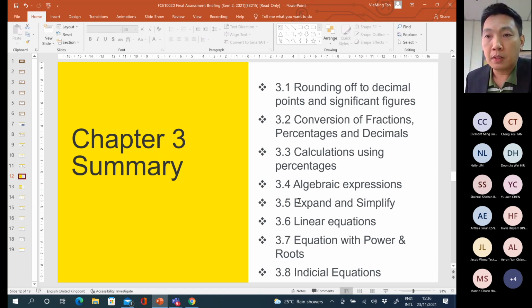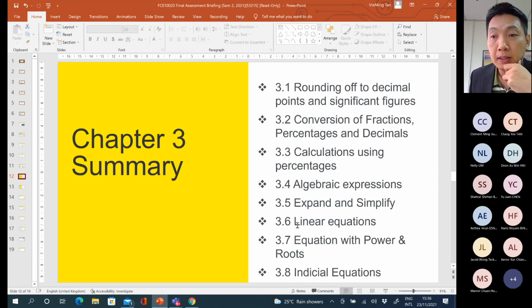Okay, and also you must know how to expand and simplify by removing the brackets of the algebra expression as well. Then section 6 is about the linear equation. Linear equation means the highest power number of an unknown variable is only 1. Okay, the unknown variable has the highest power number of 1, and then that is the linear equation.